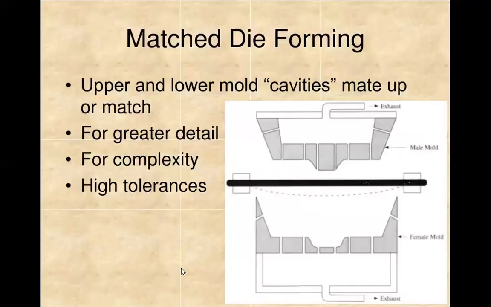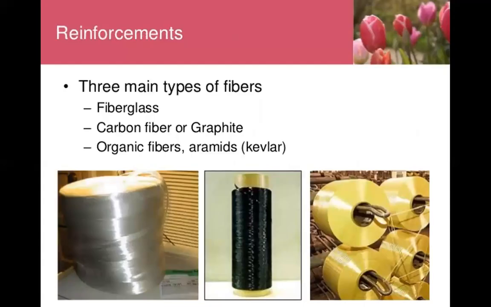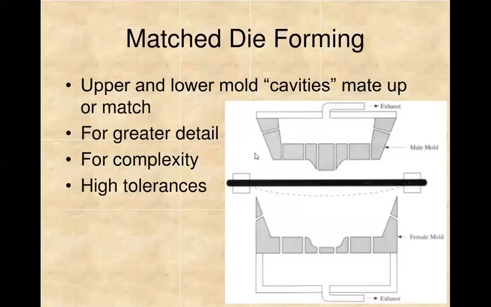And coming to the reinforcement, three main types of fibers are used. They are fiberglass, carbon fiber or graphite, and organic fiber or aramid, which is known as Kevlar. Various techniques are adopted for processing of fiber reinforced plastic. The first one is matched die forming. It is the most efficient and economical method for mass production of high strength parts.